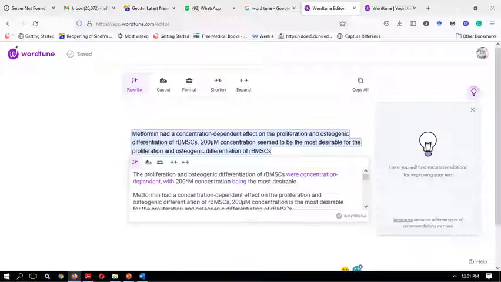In the browser, it's the same way. All you need to do is copy and paste the text there, and then use the drop-down menu. I just want to tell you that although the Word plugin and the browser are the same, the options they give in the browser are sometimes much more comprehensive compared to the Word plugin.